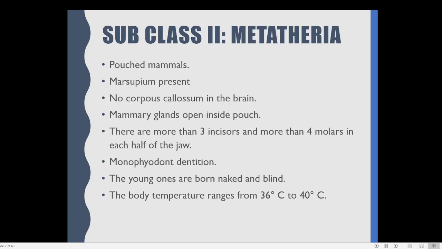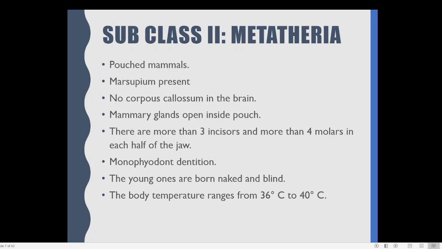Then there is one important feature, that is no corpus callosum in the brain. The brain is divided into two regions, a right hemisphere and a left hemisphere.